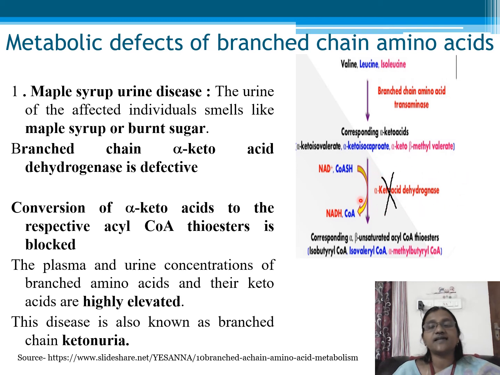We have this enzyme which converts these into unsaturated acyl-CoA thioesters. But when this is blocked, the keto acids accumulate, and their concentration increases in plasma as well as urine. As these get increased, they start getting excreted from the body, because of which you get this burnt sugar or maple syrup like smell of urine. This is also called branched chain ketonuria.